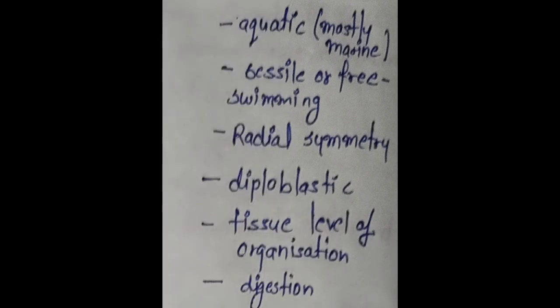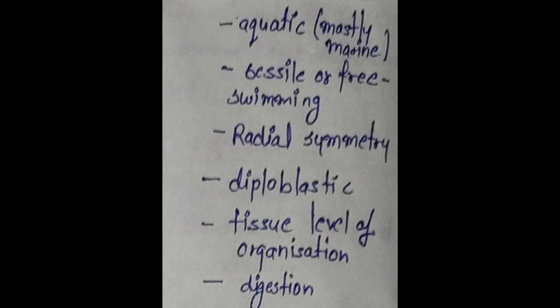Cnidarians are aquatic, mostly marine animals. They have radial symmetry and they exhibit tissue level of organization. They are sessile or free swimming. The word sessile refers to organisms that are fixed in one place and do not move. Digestion is extracellular and intracellular in cnidarians.